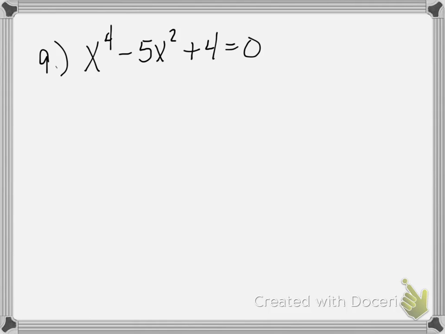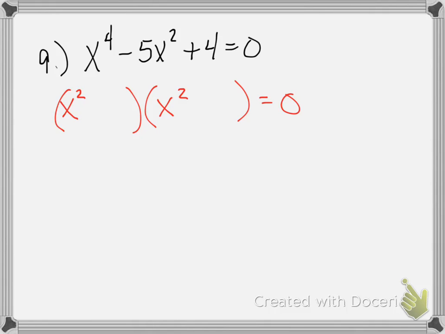Okay, the only difference between this and when you factored quadratics before is now instead of x squared and then x, you have x to the 4th and then x squared. So when you factor it, you start with your two groups of parentheses, and instead of putting x and x like you've done before, you'll put x squared, because if you were to FOIL this, you want these two terms to multiply to be x to the 4th. So that's why you get x squared and x squared.